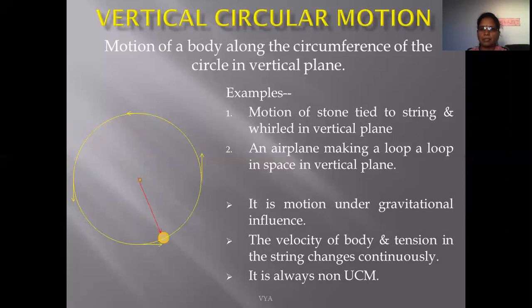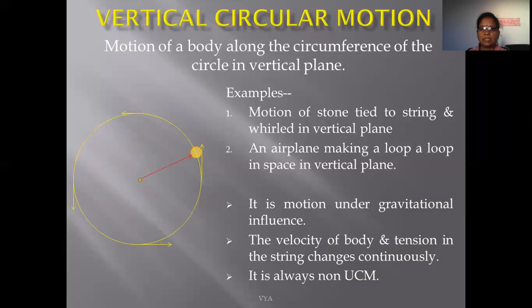And as the magnitude of velocity changes, centripetal acceleration also changes, and the magnitude of centripetal force also changes, because the formula for centripetal acceleration is v squared upon r. So if the velocity changes, the centripetal acceleration and centripetal force also change.